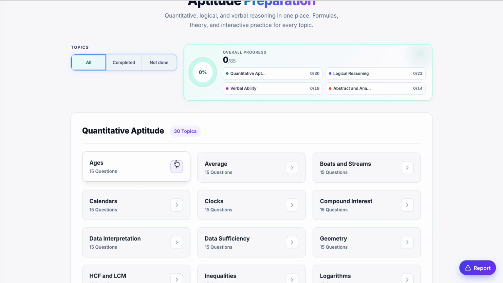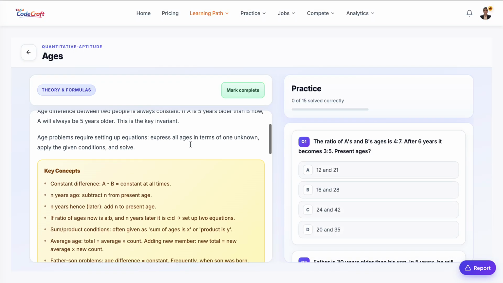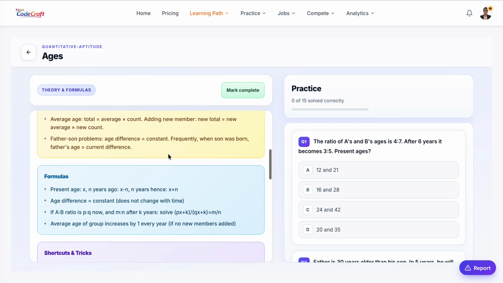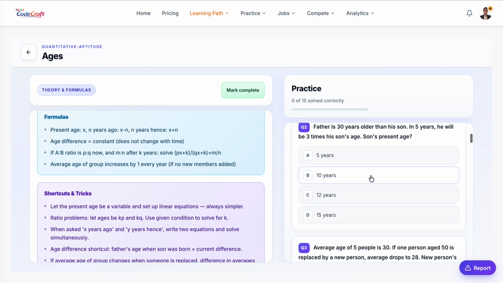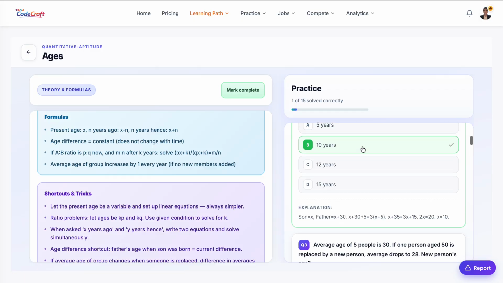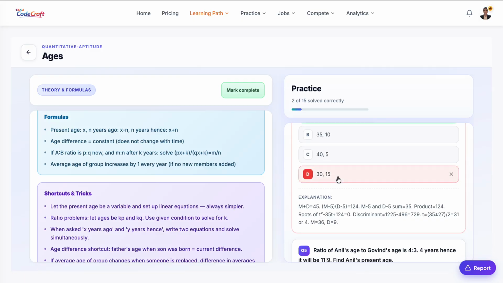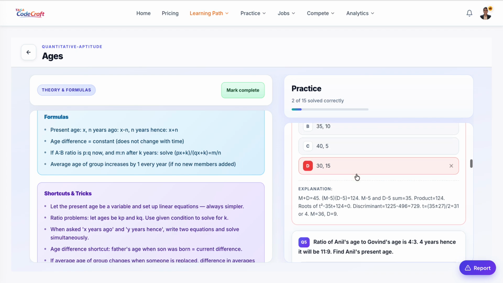This is the aptitude section. If you go inside a particular concept, you can see the key concepts and formulas, and you can practice here as well. It will give you the explanation. If you give a wrong answer, it will mark it as wrong, and it will give you the explanation.